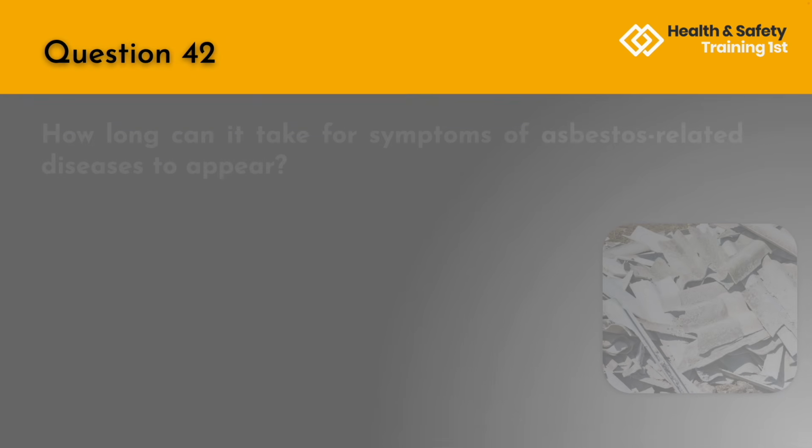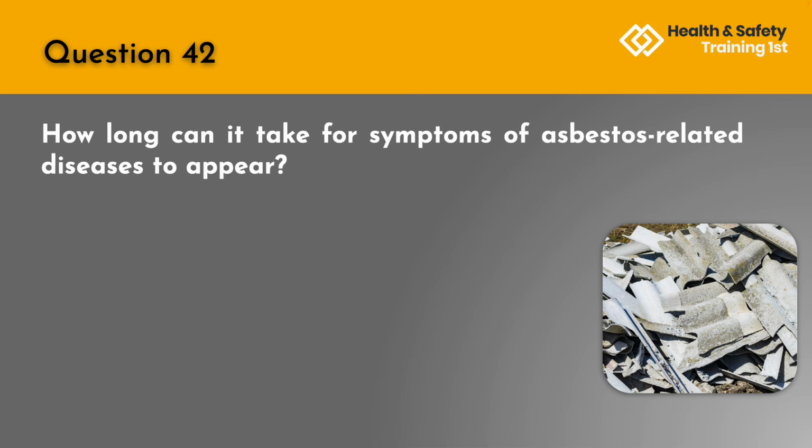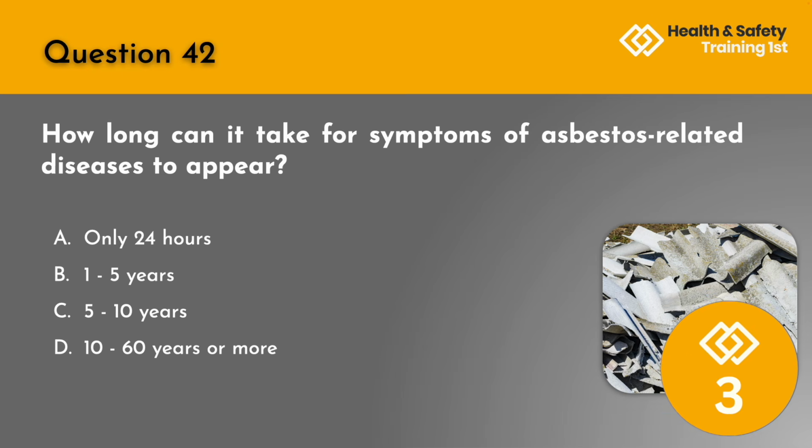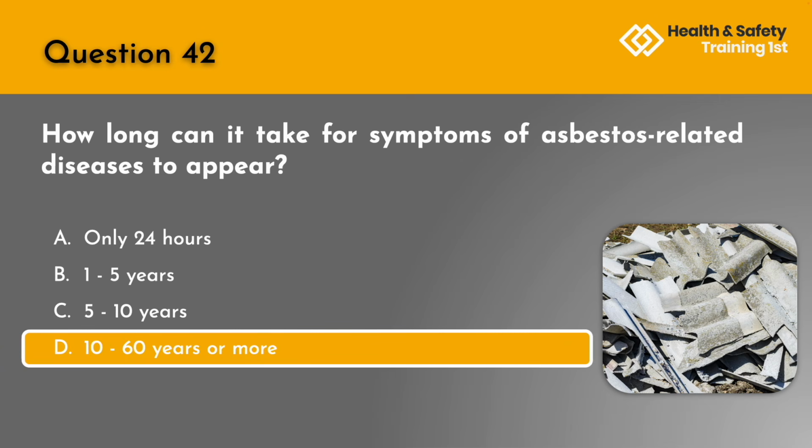Question 42. How long can it take for symptoms of asbestos-related diseases to appear? A. Only 24 hours. B. 1 to 5 years. C. 5 or 10 years. Or D. 10 to 60 years or more? The correct answer is D, 10 to 60 years or more.